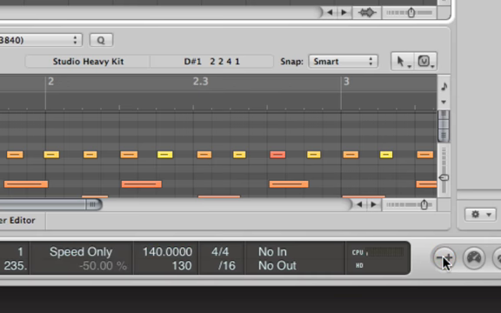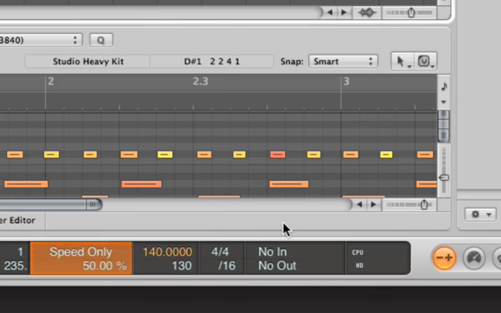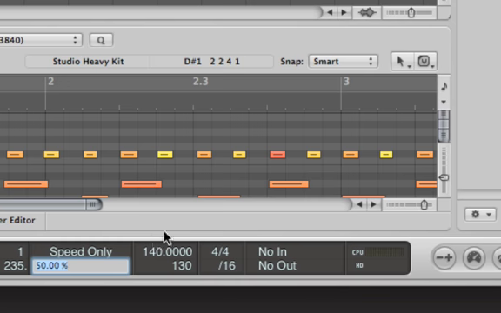With a simple click of a button, you can play and record at half the speed. It's really useful. Just for kicks, let's type 50%. So now it's going to be twice as fast. It's normal. And now it's twice as fast. So you can use that for other things. But for now, let's stick with -50.